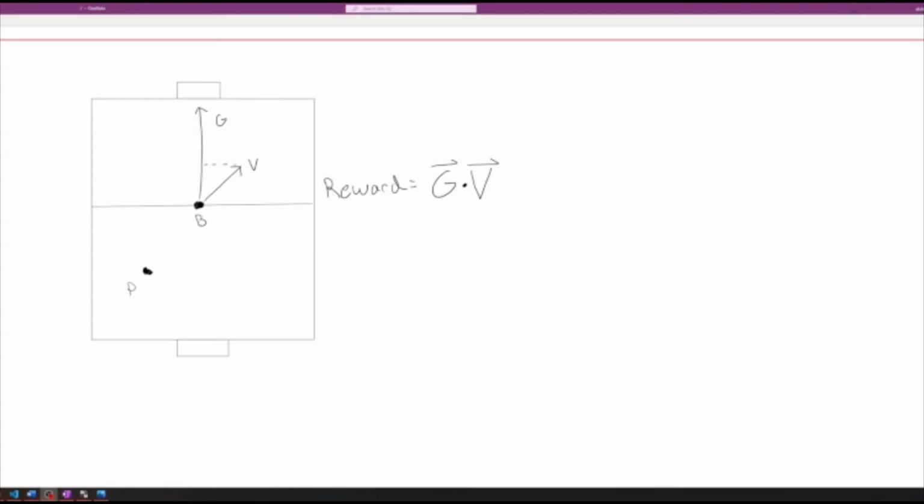G points us in the direction from the ball to the goal. And we have a vector v, which is the linear velocity of the ball. In order to maximize this reward, we want to maximize the projection of the velocity vector onto vector g. And so that means we just have to take the dot product of it, and both should be normalized. Now what this means is that in order to maximize the reward, we have to hit the ball in the direction of the goal as fast as we can. Now hopefully that should be putting us in the right direction of where to go in order to train further models. So let's see what this model has learned.